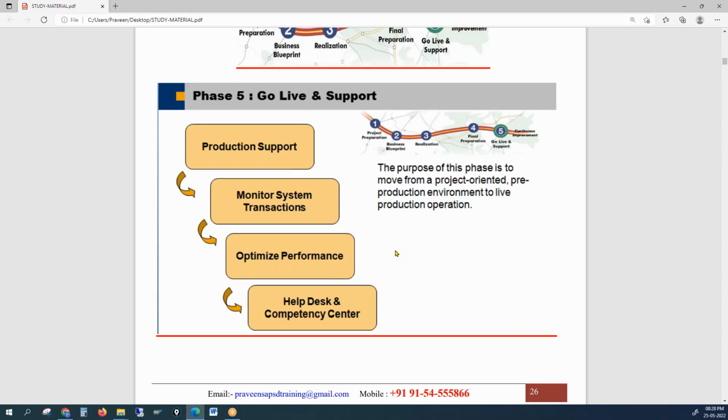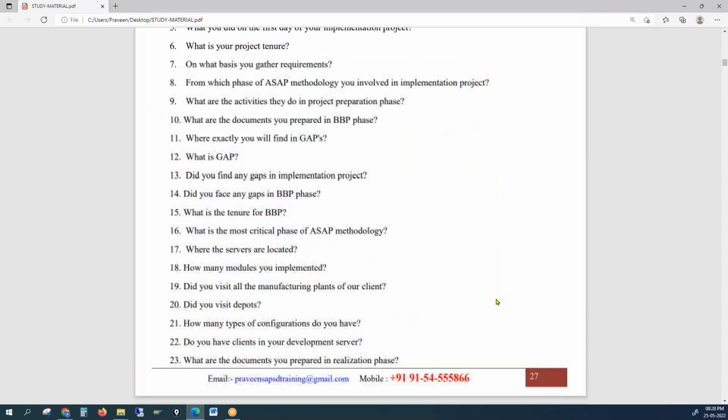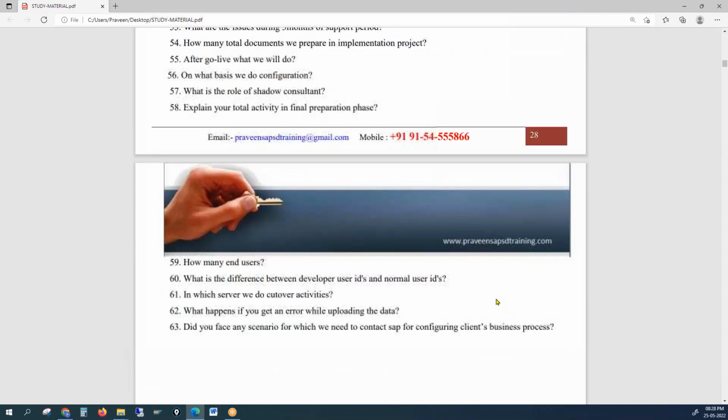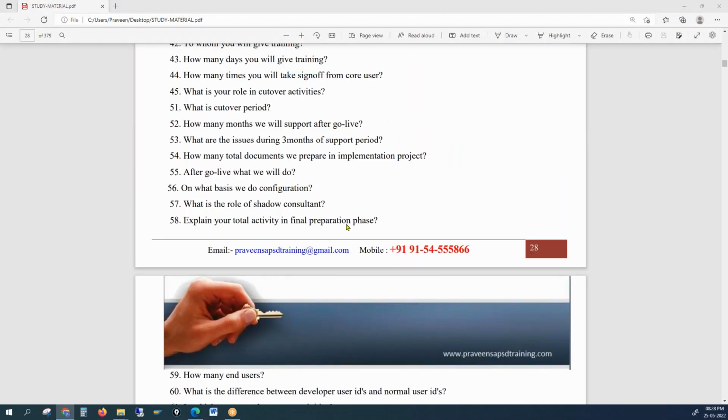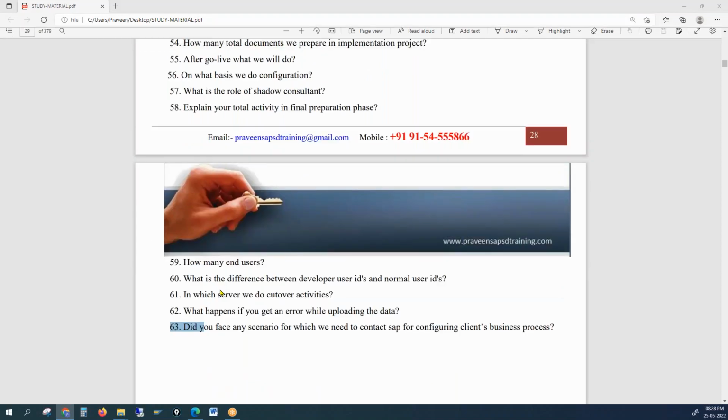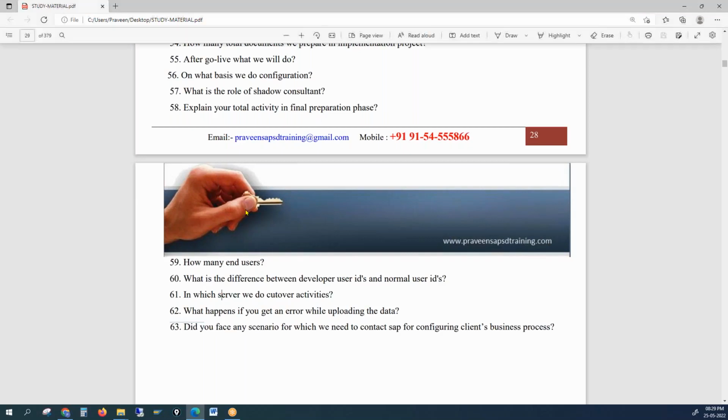We have finished 5 sessions, right? What are the topics we discussed? You should be in a position to answer at least 60 questions by today. The first 2 sessions were anyway basics. In these 3 sessions, and a couple of questions I told you in between, like the UAT client, which are not even in this document, every day we will be adding lots of content, and we discussed every one of these questions.